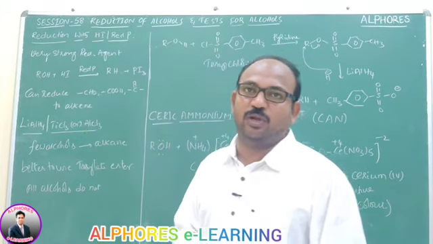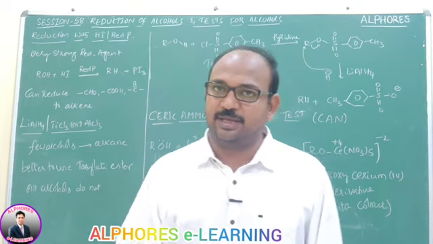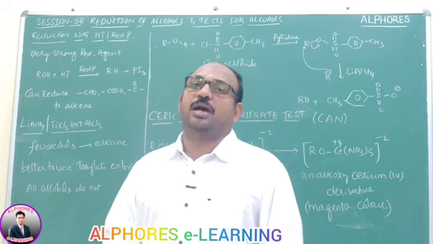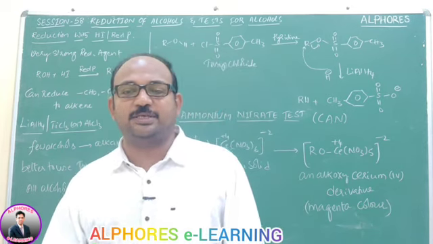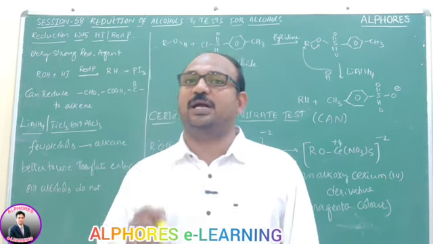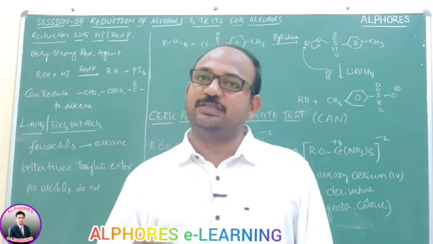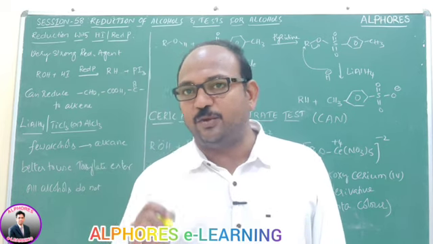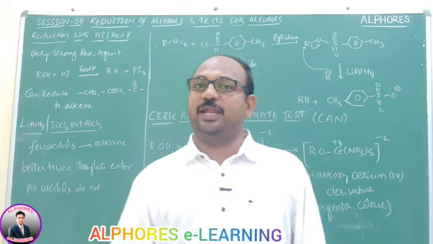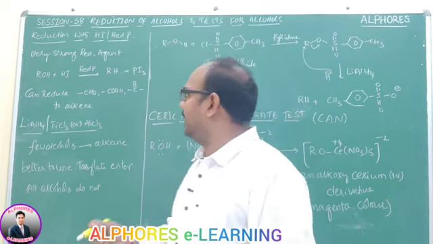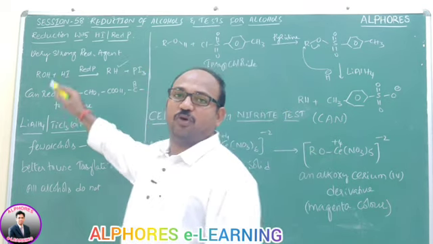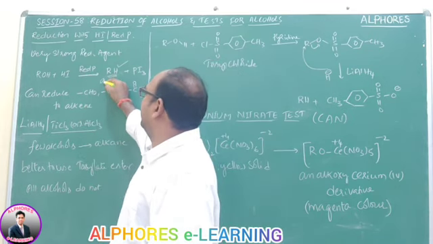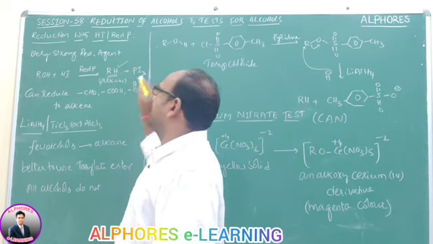In this session, we are going to learn reduction of alcohols and then the test for alcohols. During reduction, earlier we discussed concentrated HI and red phosphorus. This is a strong reducing agent, and alcohols can be easily reduced by concentrated HI in presence of red phosphorus. We get alkanes as product. ROH plus HI in presence of red phosphorus gives RH, which is nothing but an alkane, and we get PI3.